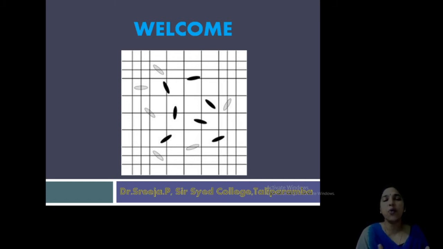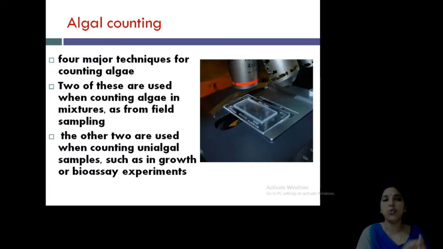And next, our very important part: there are so many phytoplanktons and macroscopic algae growing all over. So how can we count or quantify this algae? That is quantification, or it is known as algal counting. Clear? So algae exist in microscopic forms and macroscopic forms. Usually these techniques are used to study microscopic algae. Planktonic algae are quantified by using algal counting.